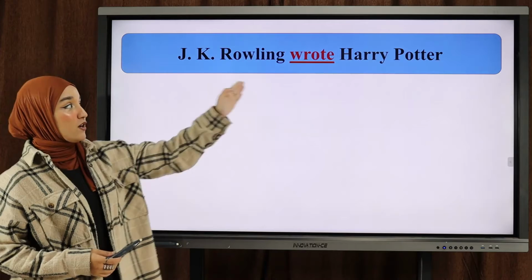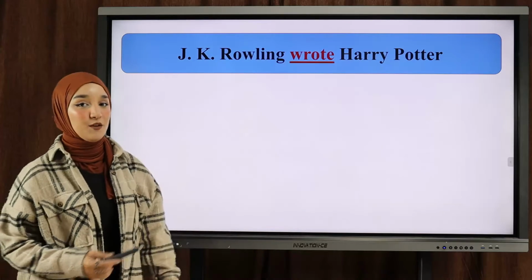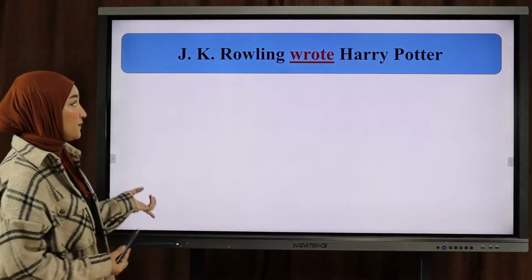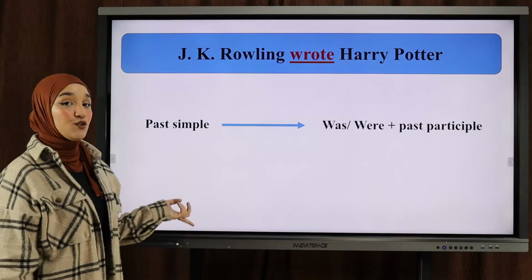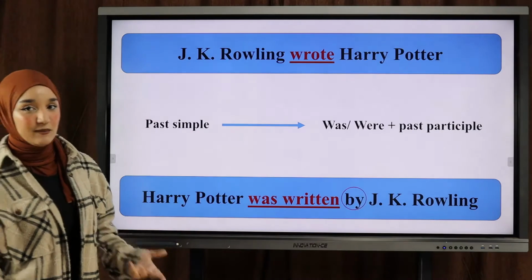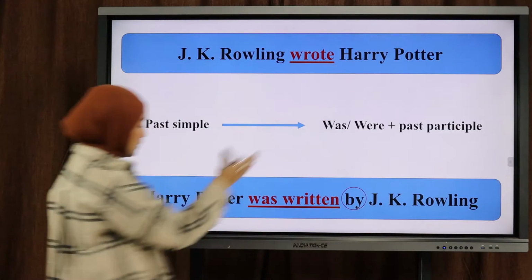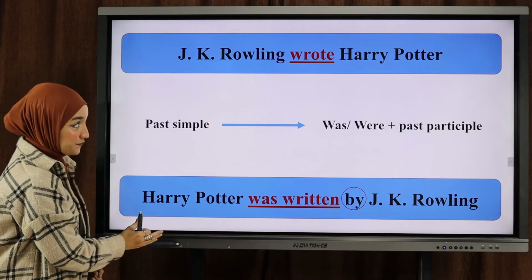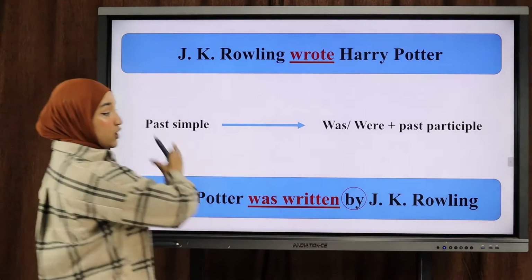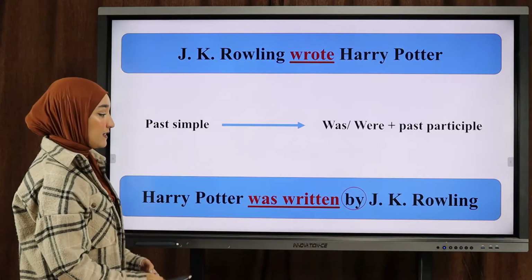Let's take a look at another example. J.K. Rowling wrote Harry Potter, okay? The book of Harry Potter. So I want to change this into the passive. We use the same strategy. Harry Potter goes to the front of the sentence, and J.K. Rowling goes to the end of the sentence, okay?